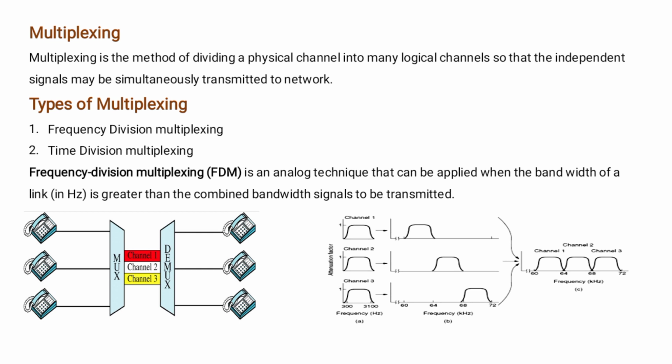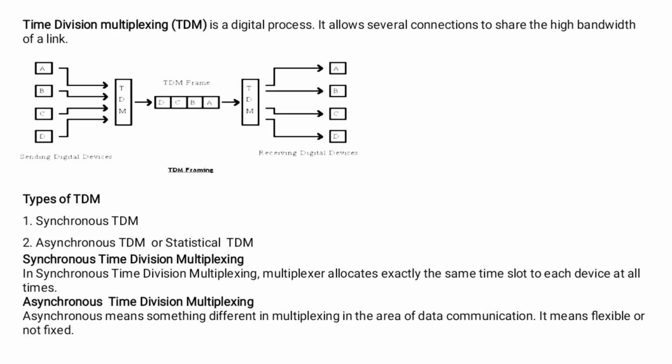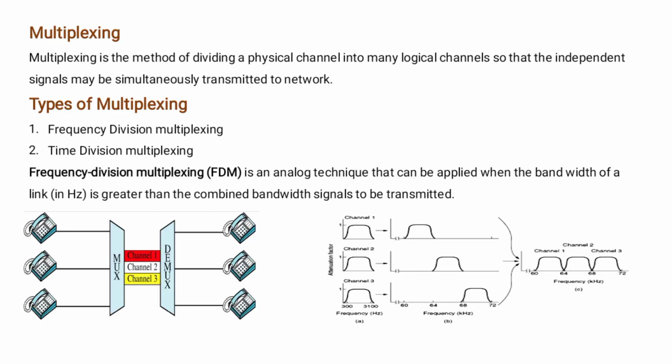Now, what are the advantages of FDM? The first advantage of FDM is that it is simple and inexpensive. It is popular with radio, TV, cable, and cellular telephones, and all the receivers need not be at the same location. It is not sensitive to propagation delays. It always gives maximum transmission link use.